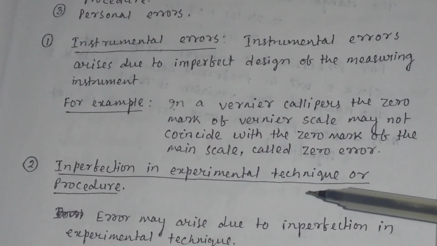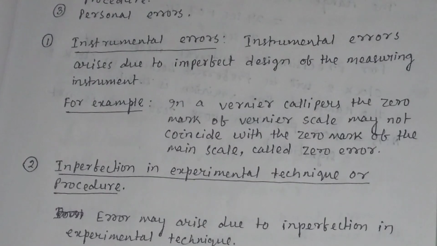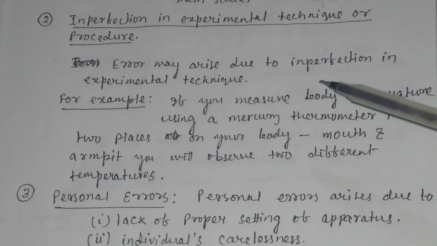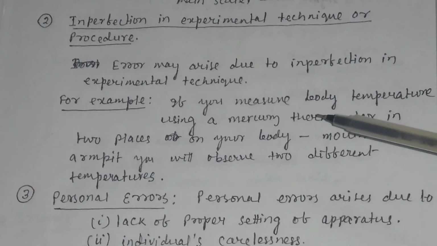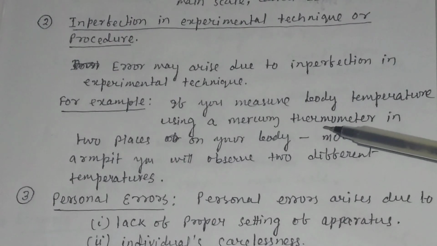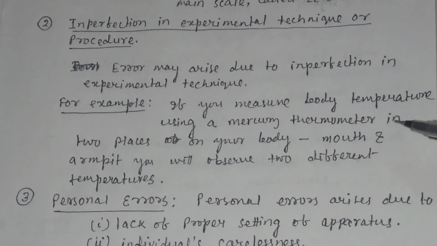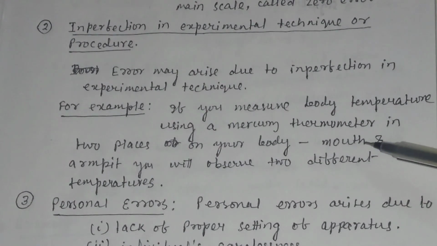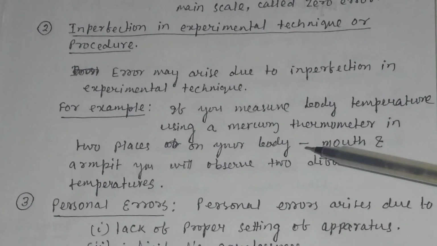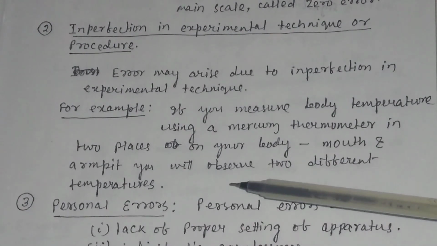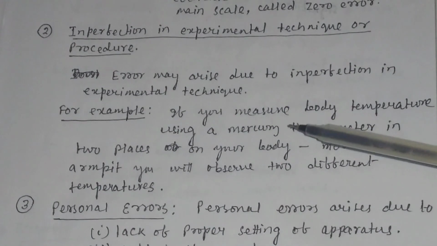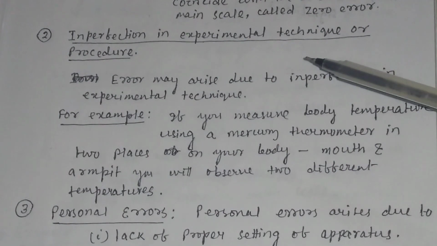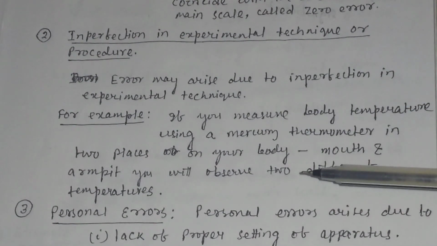Then what is imperfection in experimental technique or procedure? Error may arise due to imperfection in experimental technique. For example, if you measure body temperature using a mercury thermometer in two places in your body, first in the mouth and then in the armpit, then you will observe two different temperatures. So these are the errors or imperfections due to experimental technique or experimental procedure.